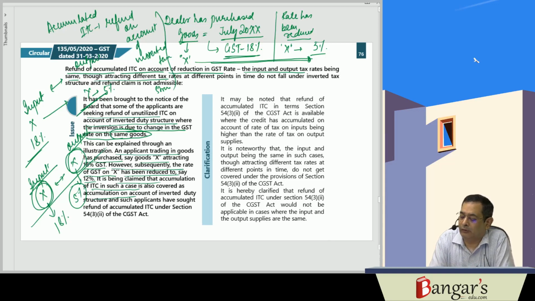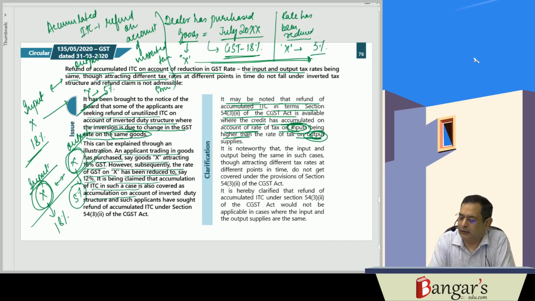It may be noted that refund of accumulated ITC in terms of section 54(3)(2) of the CGST Act is available when the credit has been accumulated on account of the rate of tax on inputs being higher than the rate of tax on output, where input and output are different.